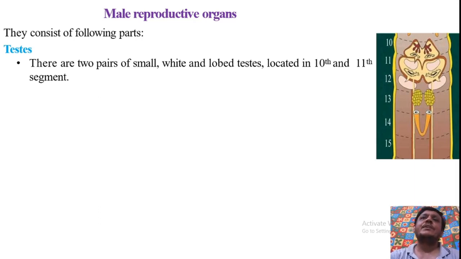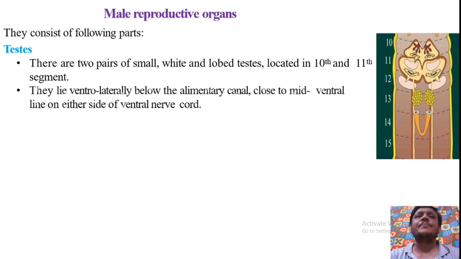So here in this diagram we can see that this is one pair of testes which is located in the 10th segment, and this one is another pair of testes which is located in the 11th segment. So two pairs of testes are located, one pair in the 10th segment and the other pair in the 11th segment.